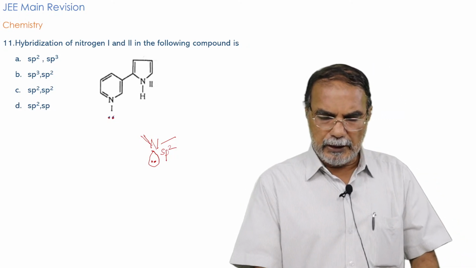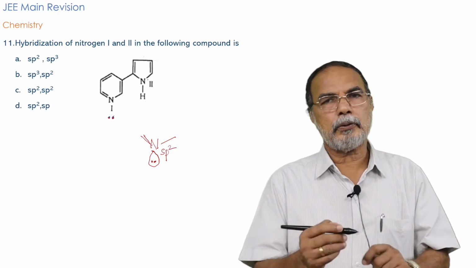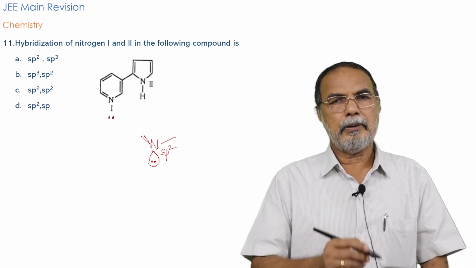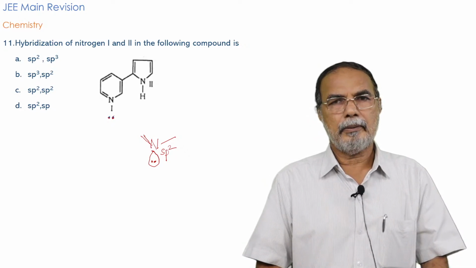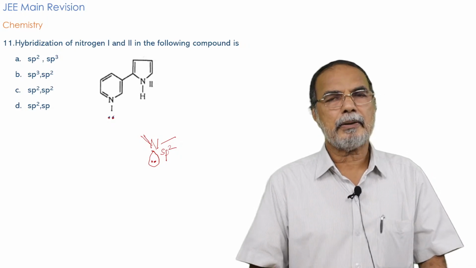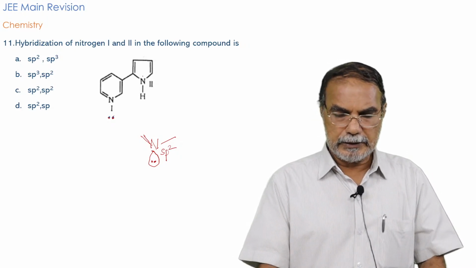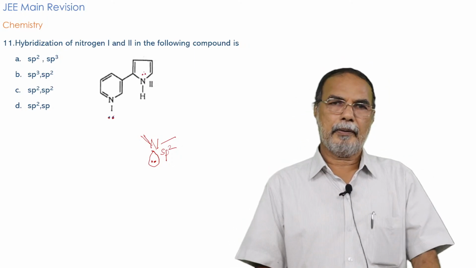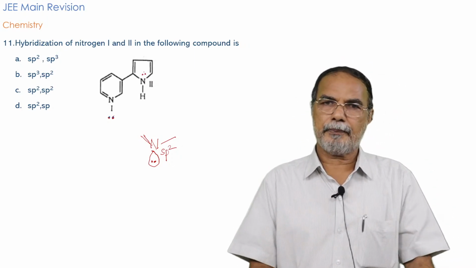And what about the other ring system connected to that? On careful examination of the structure, you will see that it is the pyrrole. That is the pyrrole ring system.